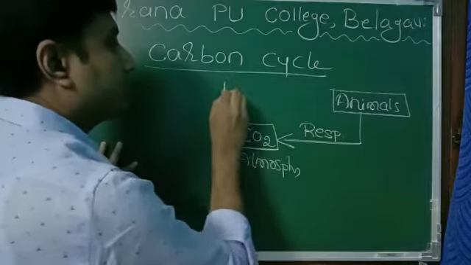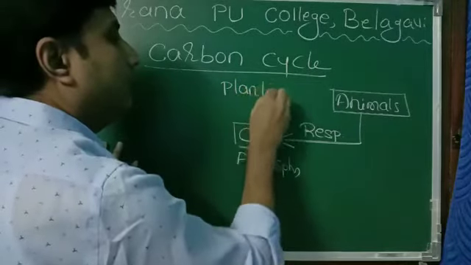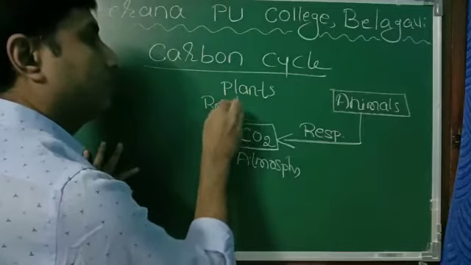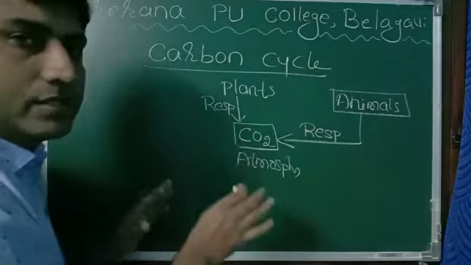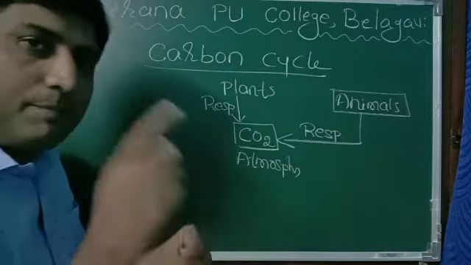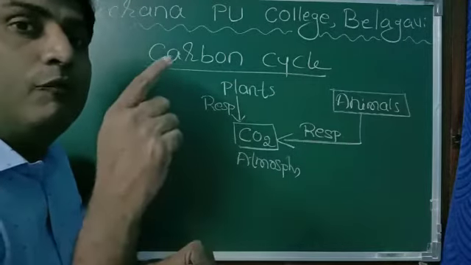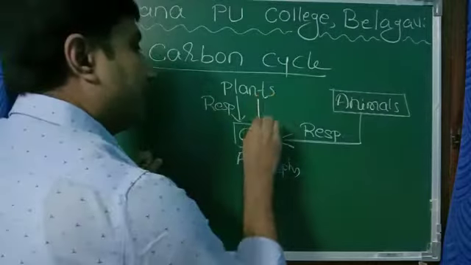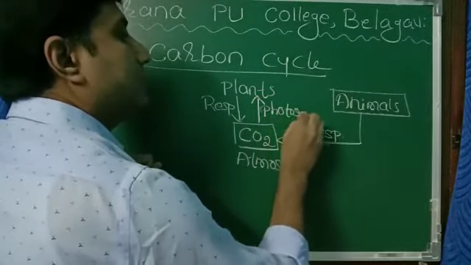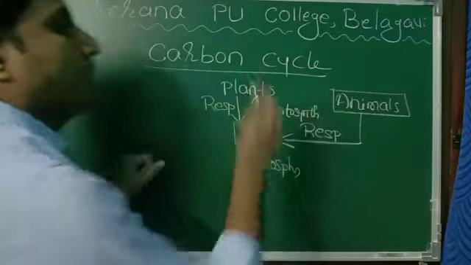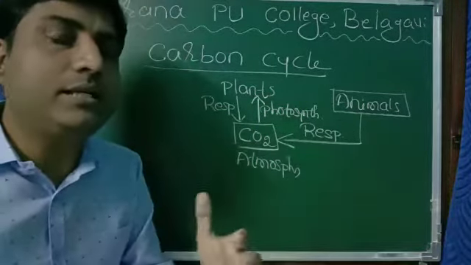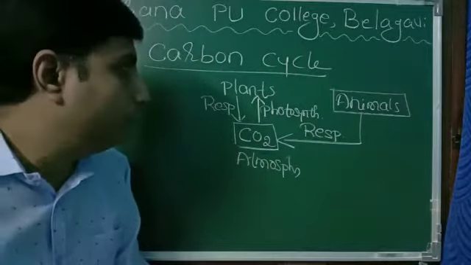Even the plants, when they respire, they liberate carbon dioxide to the atmosphere. Now, who has to absorb that carbon dioxide? Plants themselves. During photosynthesis, plants absorb carbon dioxide and it is utilized in the preparation of glucose, or the food.